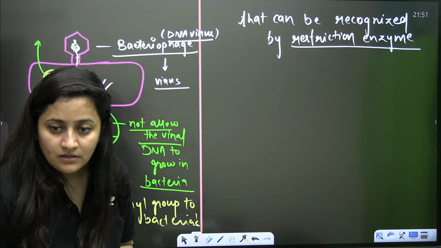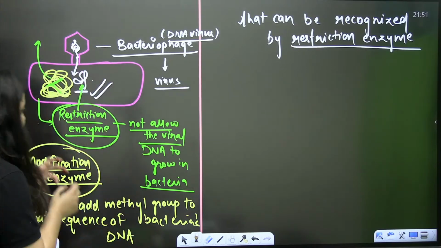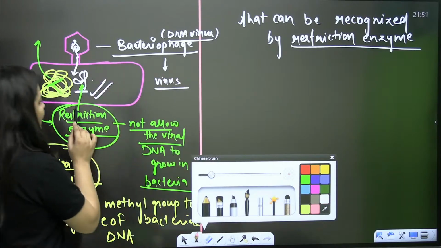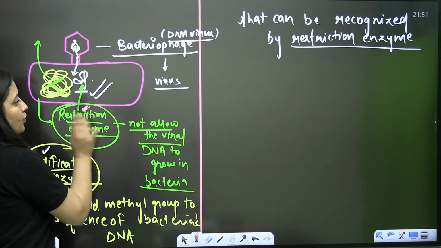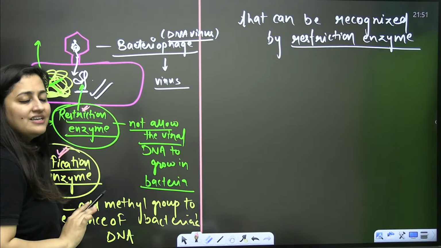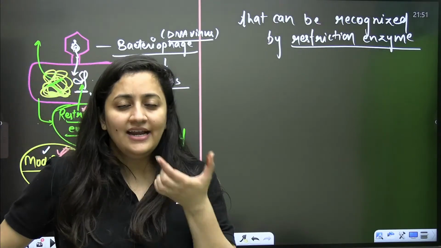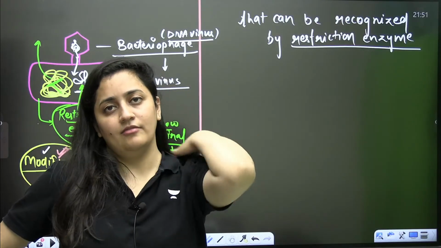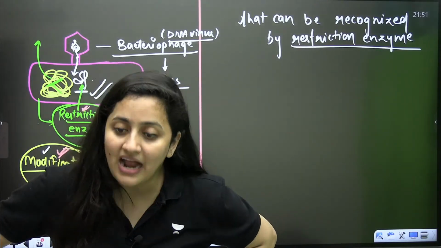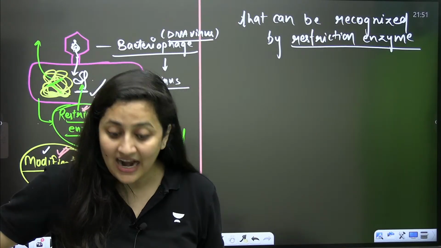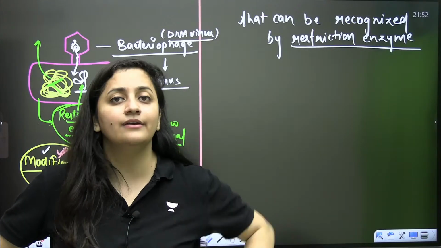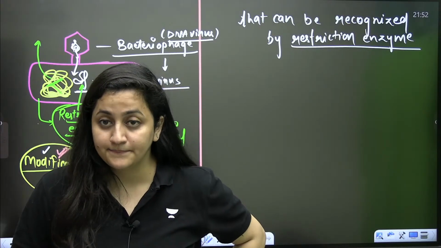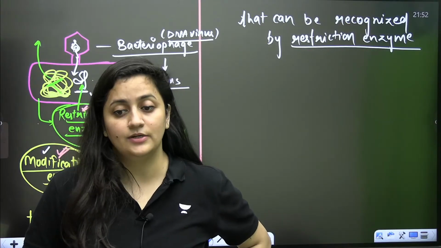Okay, so the bacteria itself has a restriction modification system. The restriction enzyme will not allow any other DNA to grow here in the bacteria, and the modification enzyme protects the bacterial DNA from that particular restriction enzyme by adding the methyl group. So if there is any doubt related to this topic, tell me quickly.